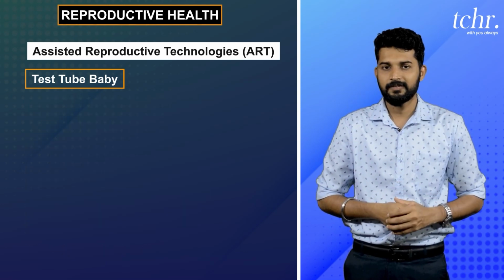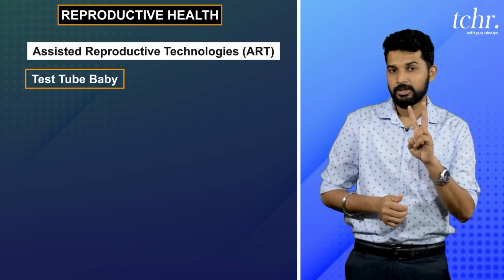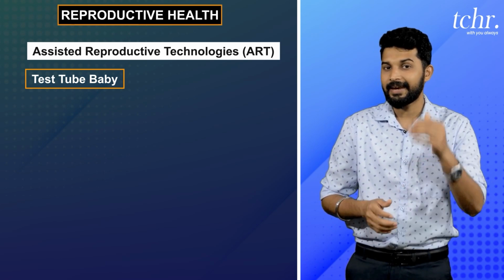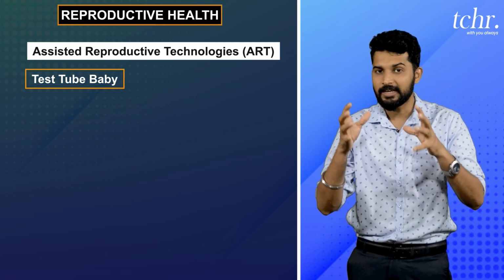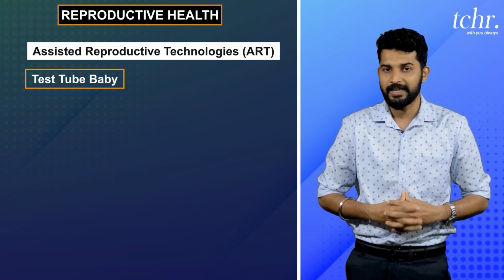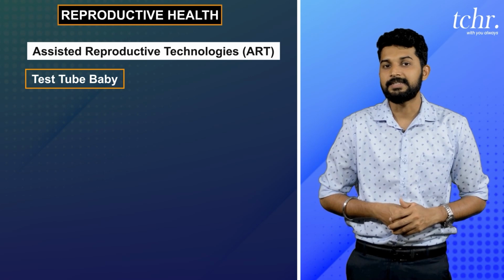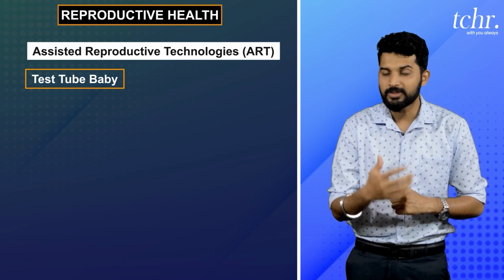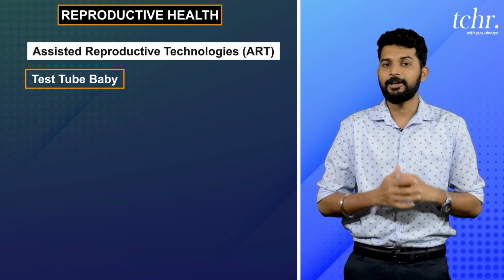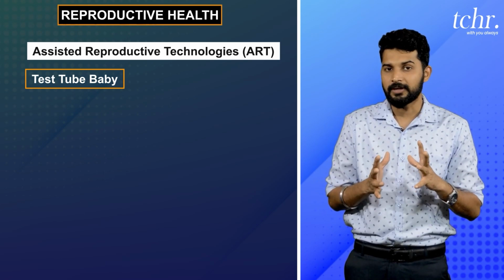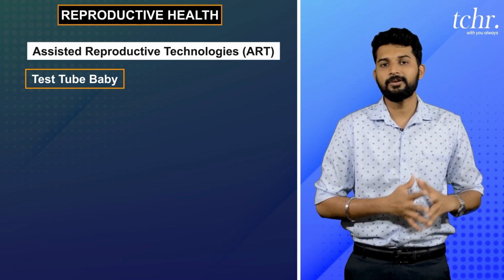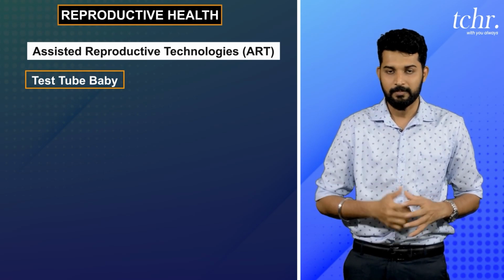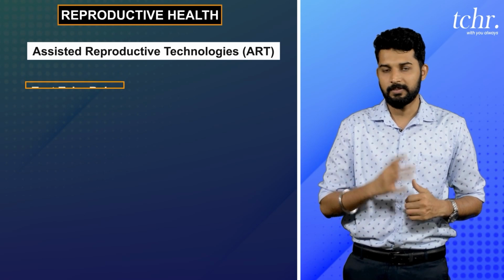In IVF, test tube baby, there are 2 types. If the produced zygote consists of fewer than 8 blastomeres and we implant it in the female body, it is called ZIFT. If the zygote has proliferated and I have more than 8 blastomeres, and I implant it on the uterine wall, this is called intrauterine transfer. This is the first type, first method.